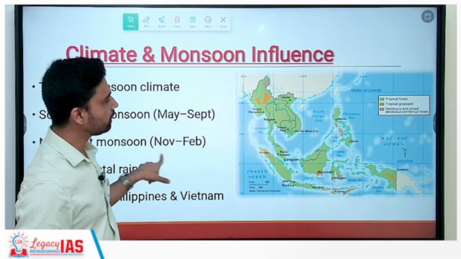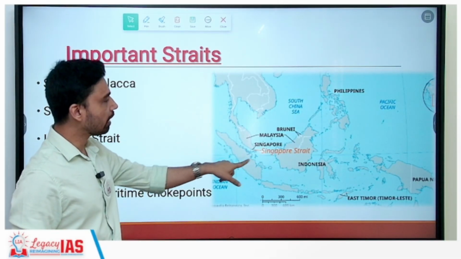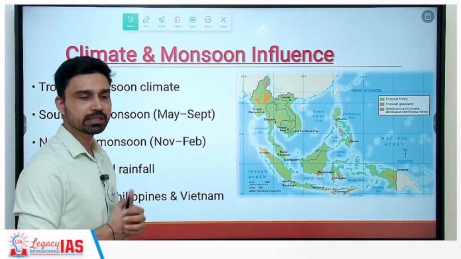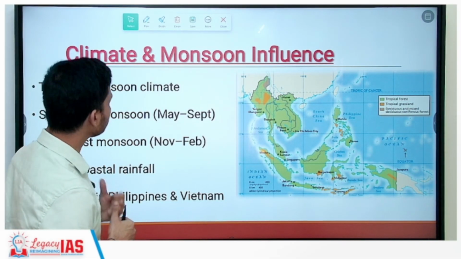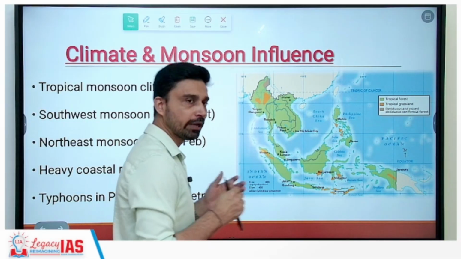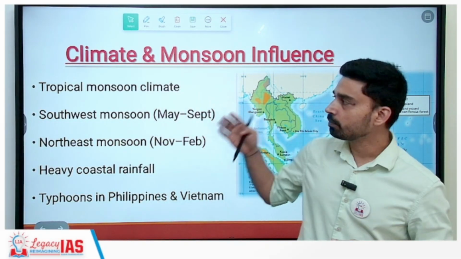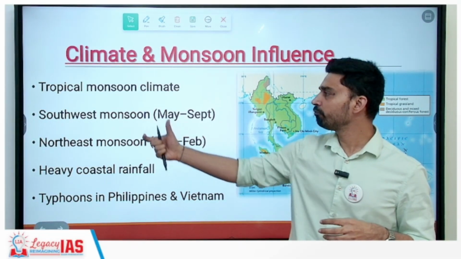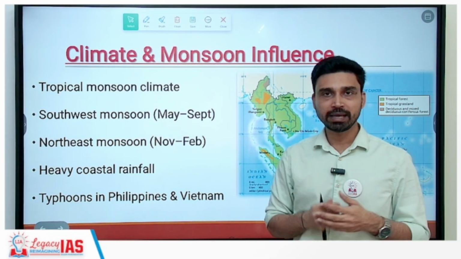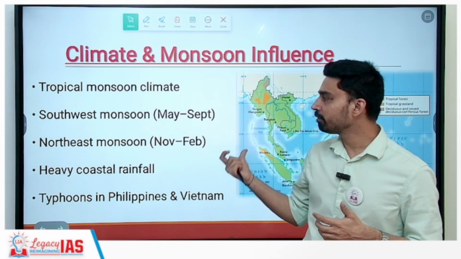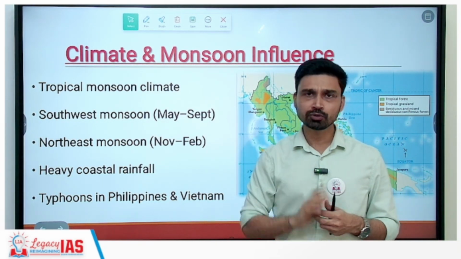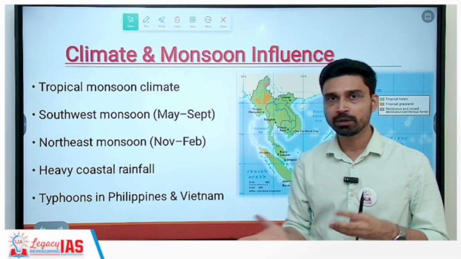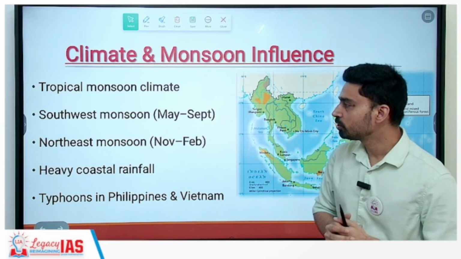So very, very important. The Indian Navy always keeps an eye on the Singapore Strait and the Strait of Malacca because of the adversarial relations we sometimes see developing between China and India. Overall climate, as we have discussed before, can be considered tropical monsoon climate. Between May and September, the majority of these countries are influenced by the southeast monsoon, same as India, while between October and February they experience the northeast monsoon, again similar to India. To some extent, there is a climatic similarity between the Indian landmass and the Southeast Asian region.